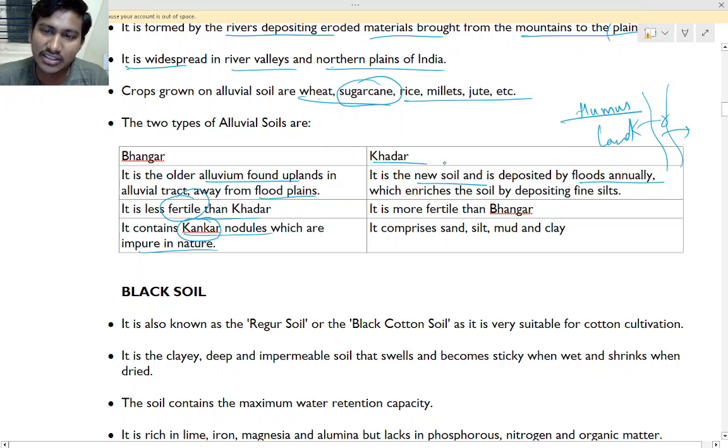Okay, so this is the new soil. Every year when the water comes, floods, then it brings the humus. So every year it is new soil. So these are deposited by floods, which enriches the soil by depositing fine silt, right? So it is more fertile than Bhangar and it comprises sand, silt, mud, clay, everything. Okay.